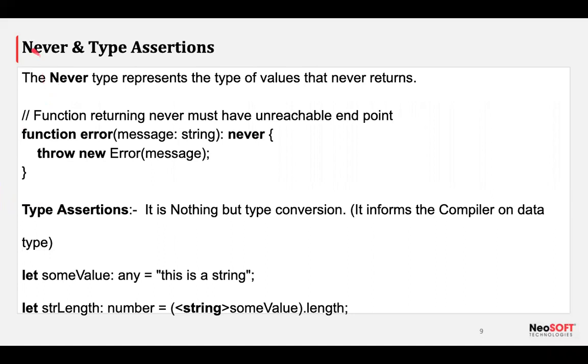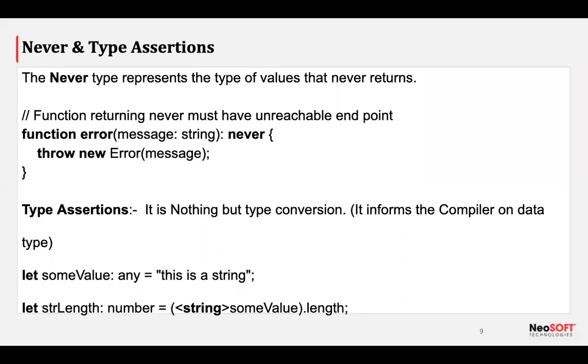Now there is another type, never. Never also represents the type of value that never returns. If we add a function whose return type is never, it also means it never returns anything. So here my question is, what is the difference between void and never? Because as we discussed, void also doesn't return anything, and never also doesn't return anything. So what is the difference between these two? Okay, let me tell you, one small difference is there.